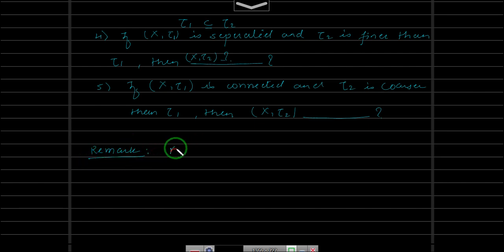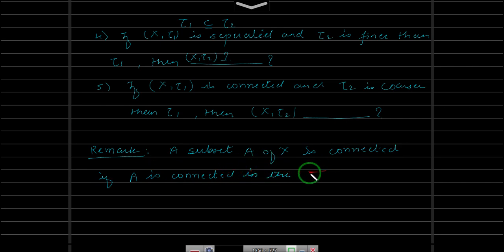For a subspace topology, a subset A of X is connected if this A is connected in the subspace topology. It has to be connected in subspace topology.